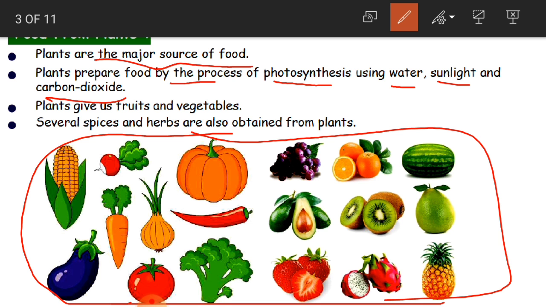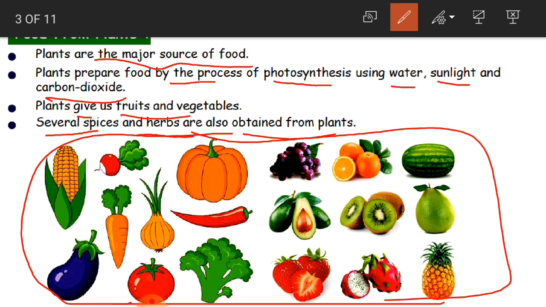But we depend on plants. We depend on animals for food. Okay, children. And plants give us fruits and vegetables. What do plants give us? Plants give us fruits and vegetables. And they also give us pulses, cereals, millets and all that. Several spices and herbs are also obtained from plants.